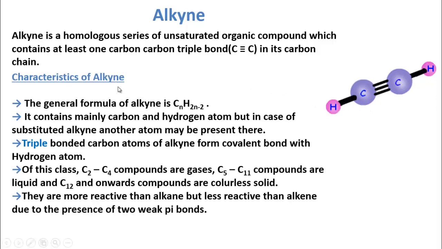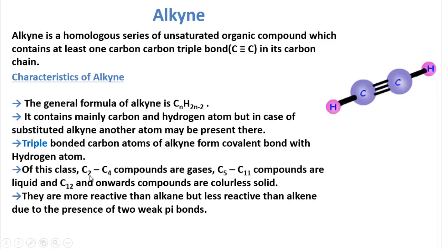Now, characteristics of alkyne. The general formula of alkyne is CnH2n-2. It contains mainly carbon and hydrogen atoms, but in the case of substituted alkynes, another atom may be present. Triple bonded carbon atoms of alkyne form covalent bonds with hydrogen atoms. That means between this carbon and hydrogen, this bond is a covalent bond. Also, all bonds present in organic compounds are mainly covalent bonds.